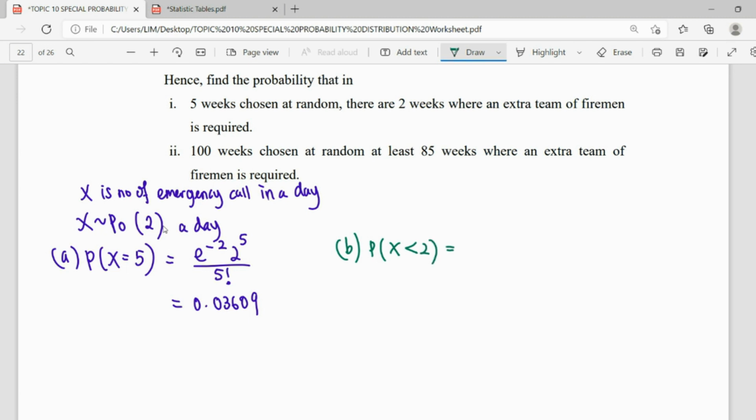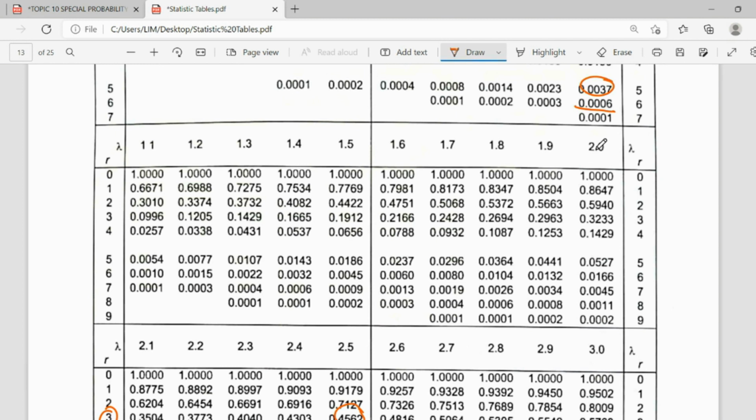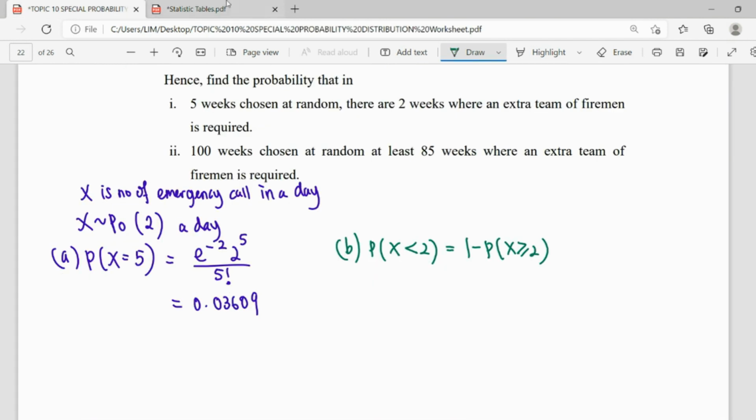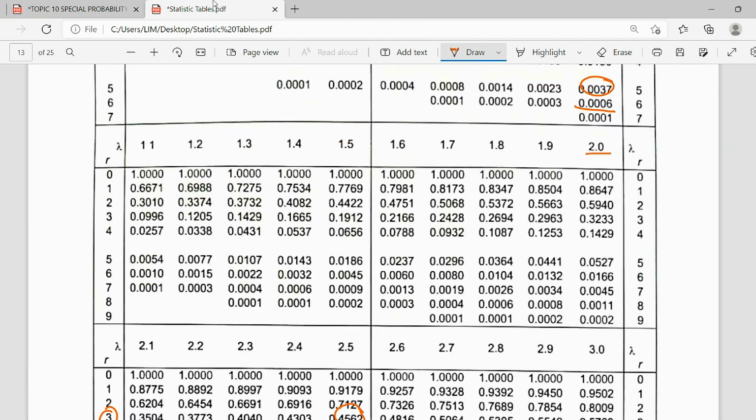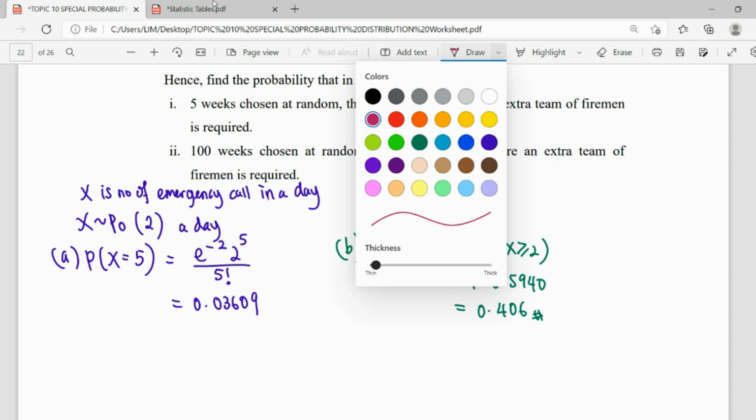In order to read the table, this will be 1 minus more than or equal to 2. So read our Poisson table here. Lambda is 2, reading 2, 0.5940. Okay, so that is our question B.